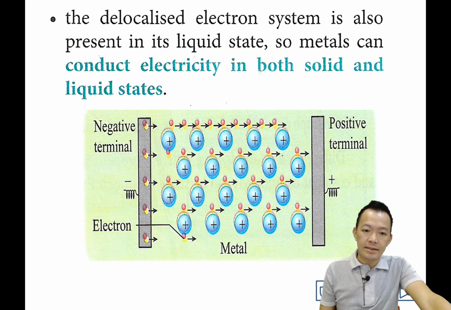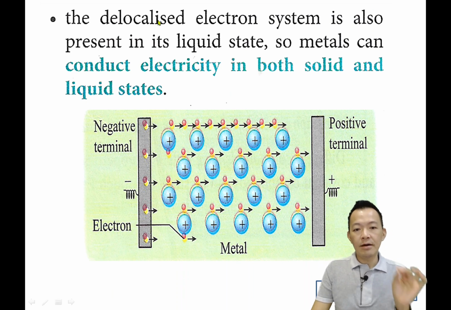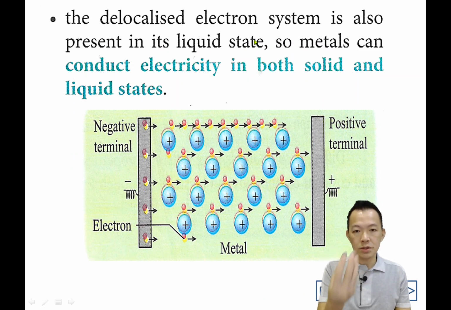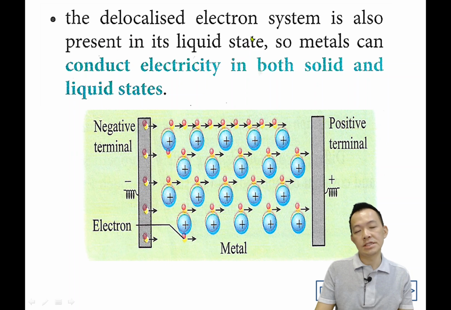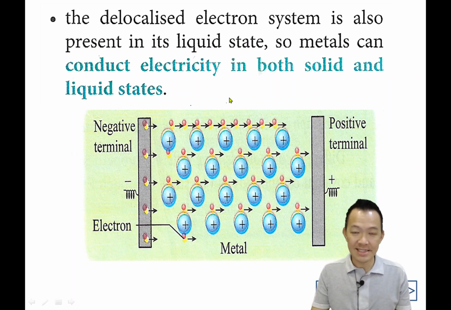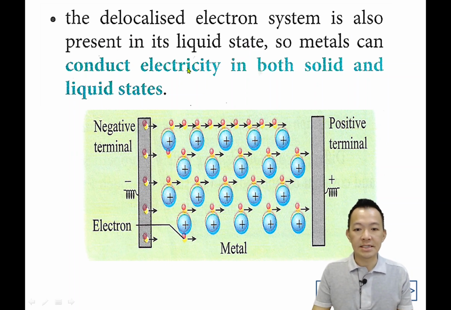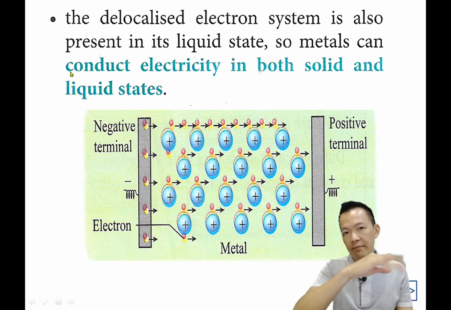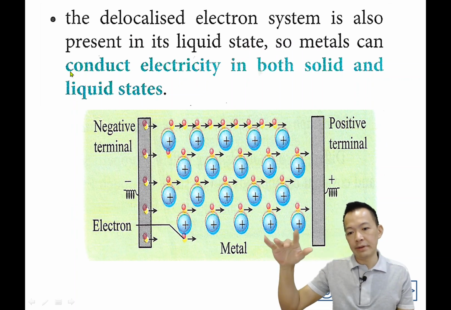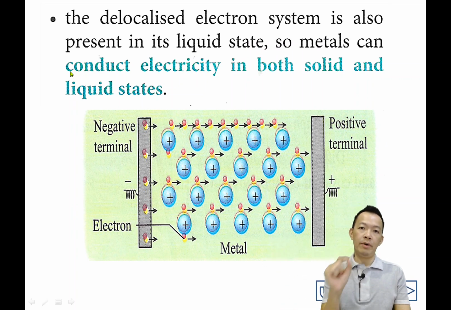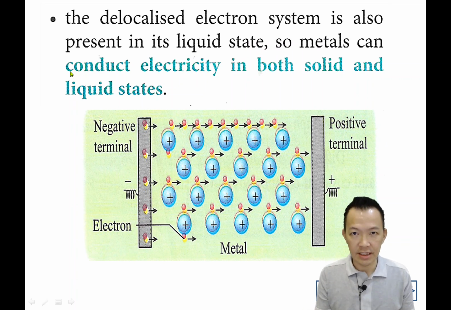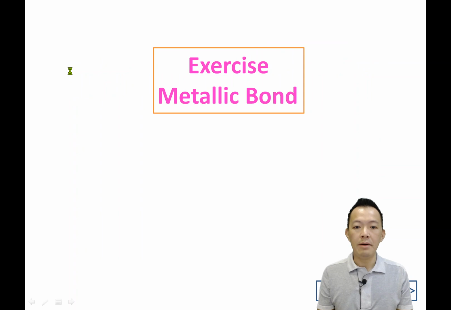Okay, and next. The delocalized electron system is also present in its liquid state. So when the metal becomes liquid, it also has the delocalized electron system. 这个系统还是有存在的。Same. So metals can conduct electricity in both solid and liquid state. So in the liquid state, the electrons still can move freely. 它也是能自由的跑来跑去。So they conduct electricity in both solid and liquid state. 固体液体的形态它照样的导电呢。So this is what we call metallic bond.